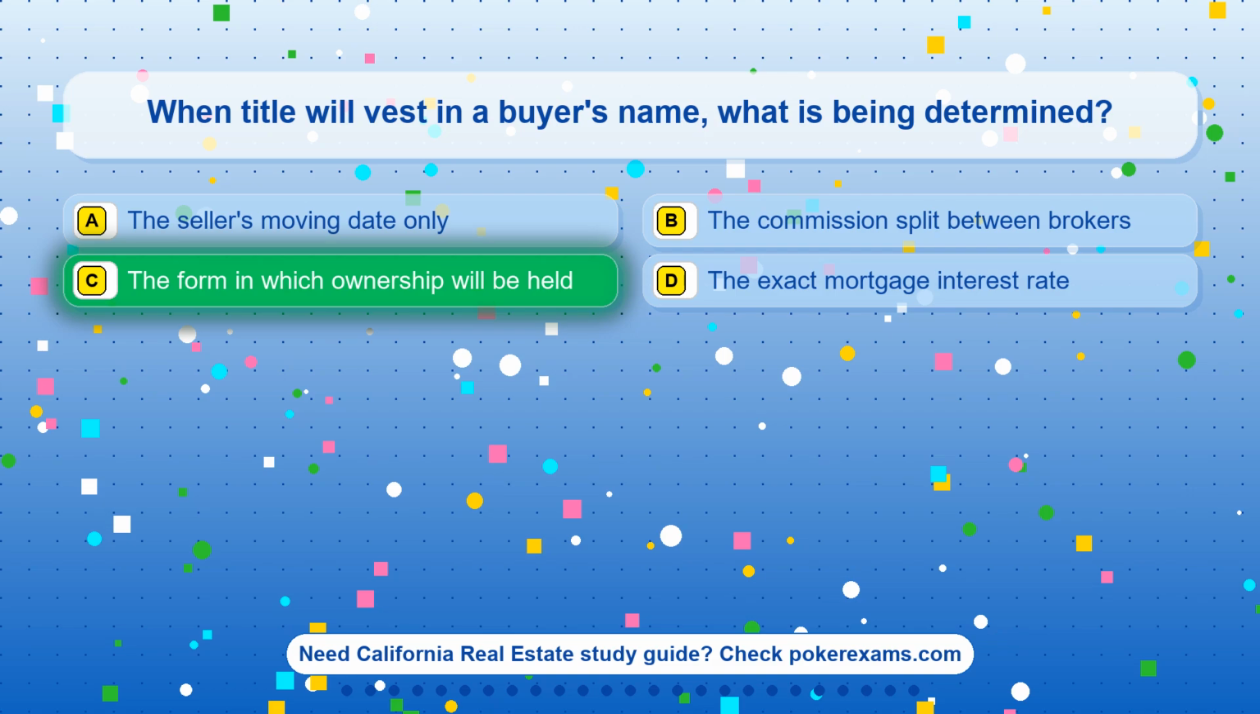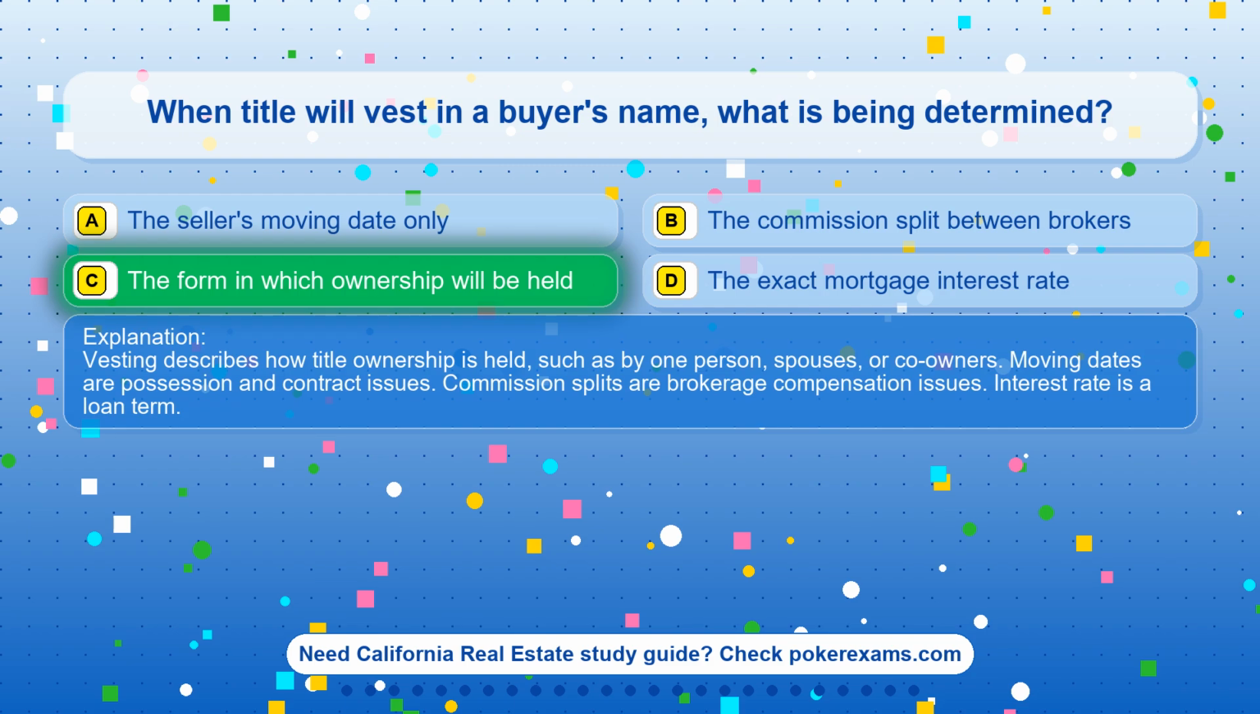The correct answer is option C. The form in which ownership will be held. Vesting describes how title ownership is held, such as by one person, spouses, or co-owners. Moving dates are possession and contract issues. Commission splits are brokerage compensation issues. Interest rate is a loan term.